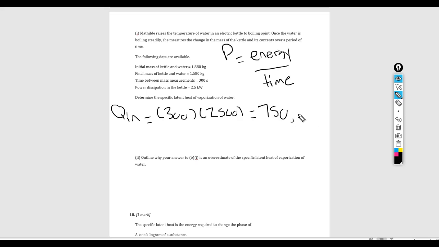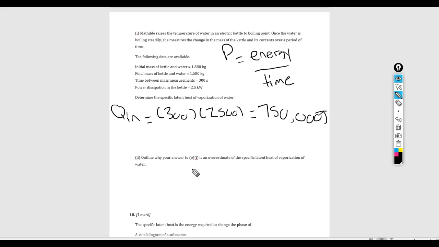So we put in 750,000 joules, and what do we get for that? Well, we have water that is already at the phase change point, so 100% of this energy is going to go into phase changing.